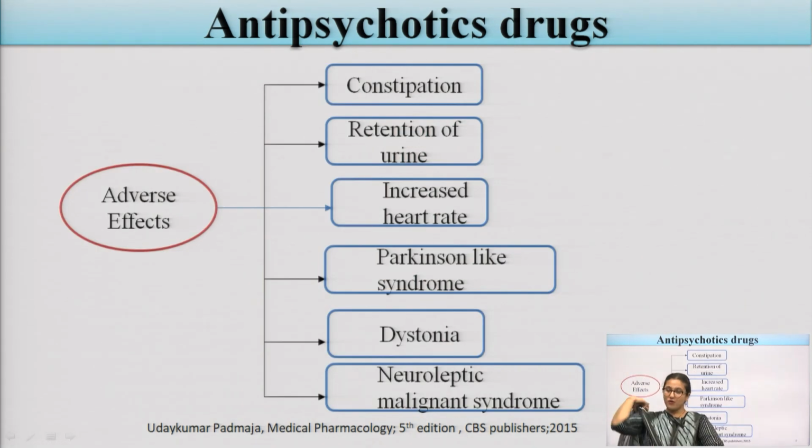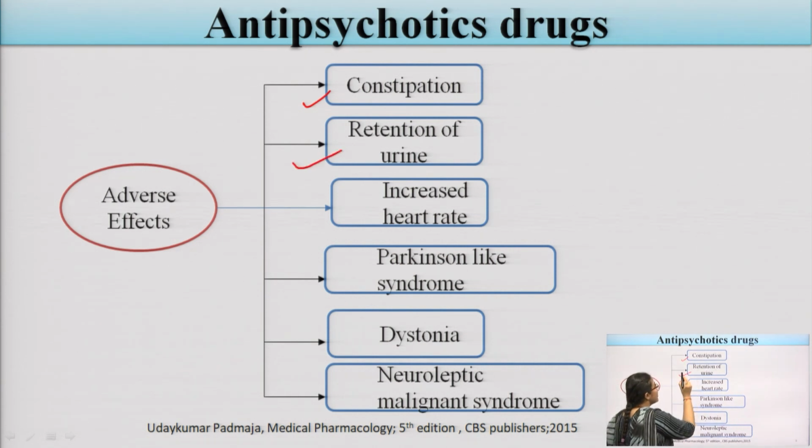Now, what are the adverse effects? All of the drugs which we consume have therapeutic effects, but there are also some adverse effects. What are the side effects of these drugs? First one is constipation.